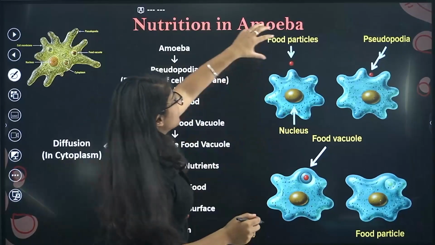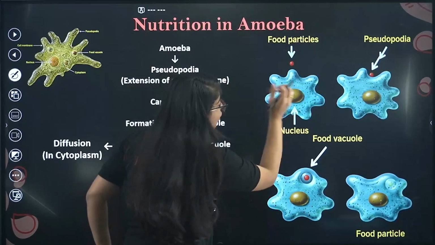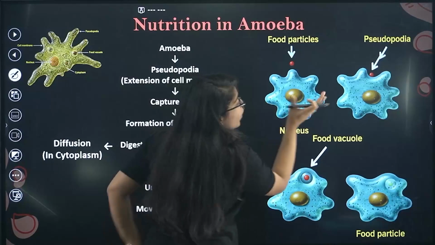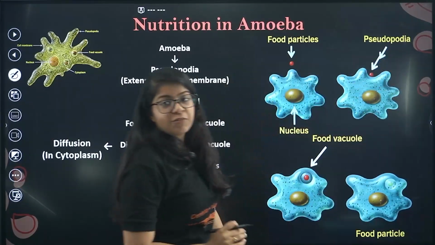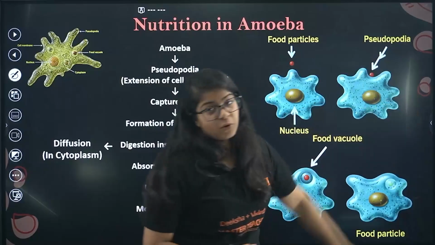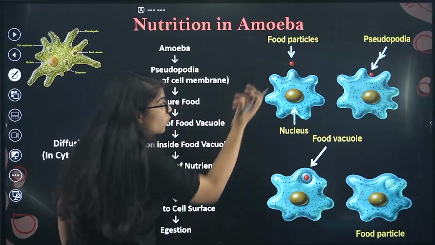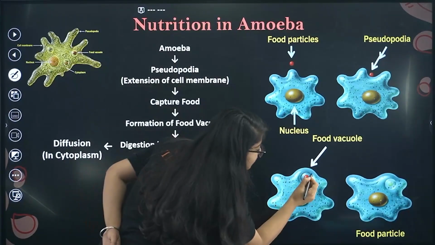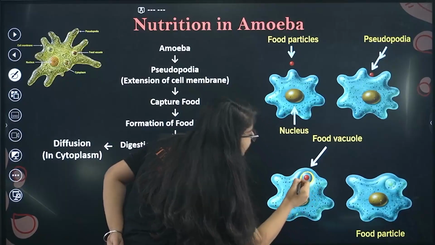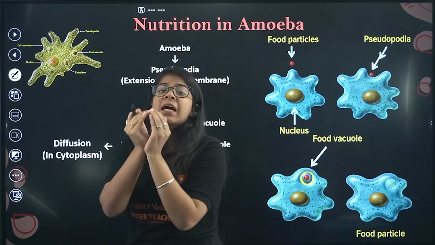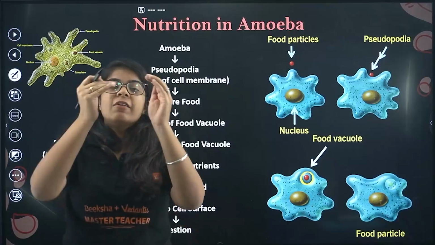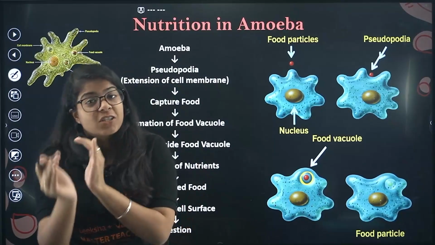So this is the food particle. This is the nucleus, the one cell we have. It tries to capture the food, and that is called pseudopodia. Now this food is captured, right? When this food goes into the cell, this area where digestion is happening becomes the food vacuole, where the food is present and all the digestion is happening.